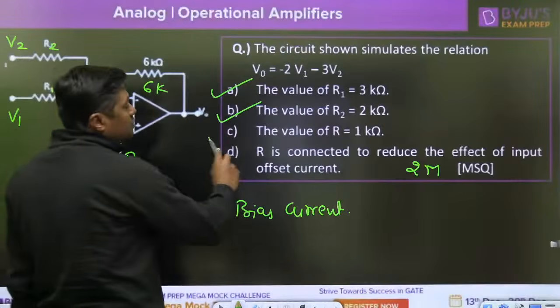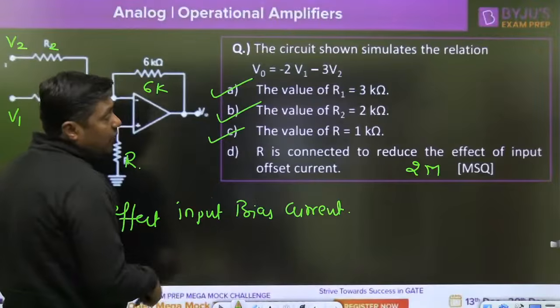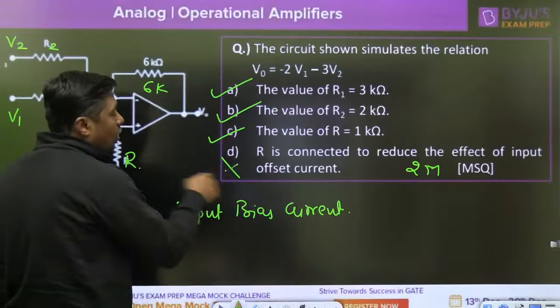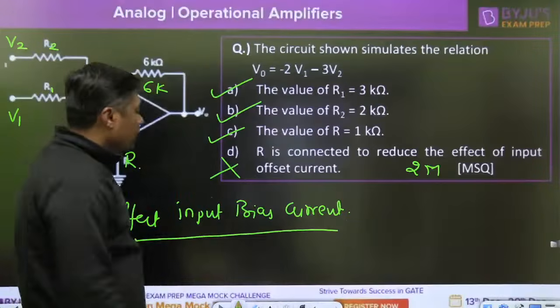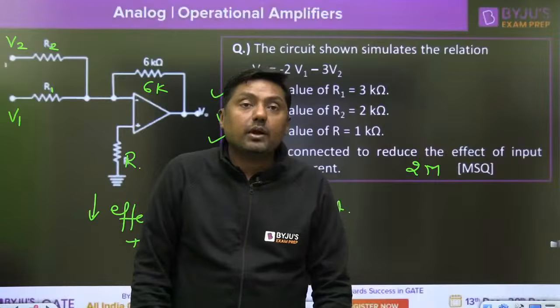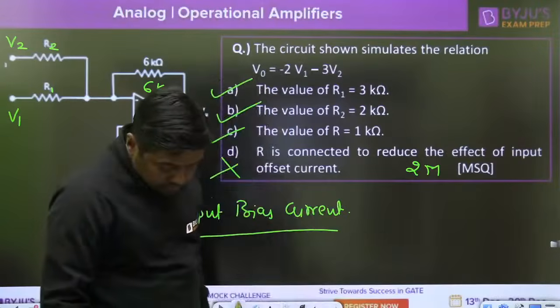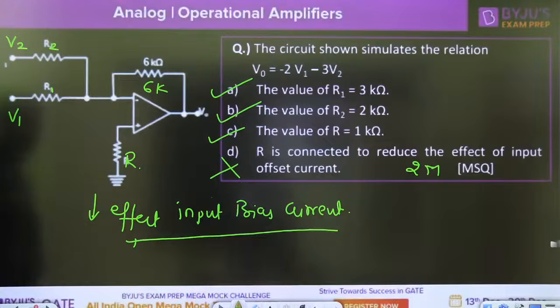The value of R is 1 kilo ohm, right? And R is connected to reduce the effect of input bias current, not the offset current. Input bias current, right? Okay, so that is the question. Finished.